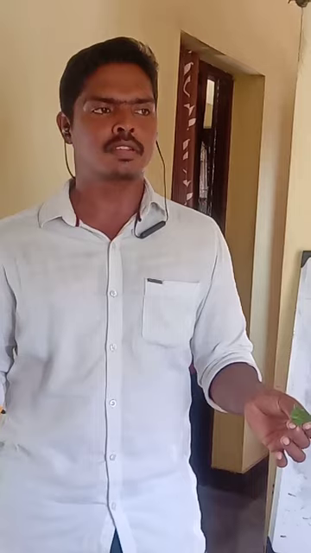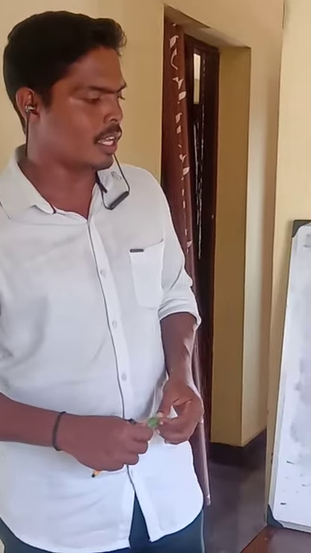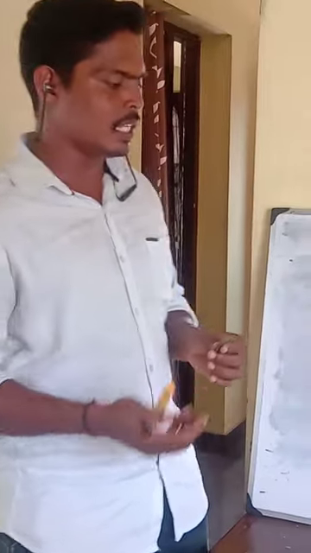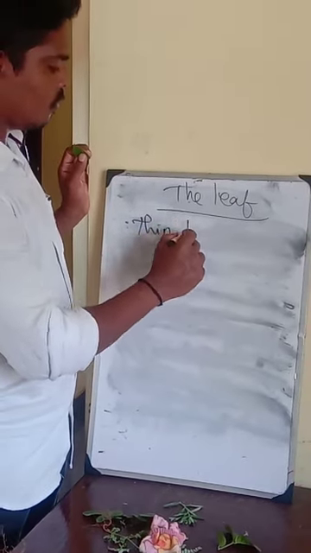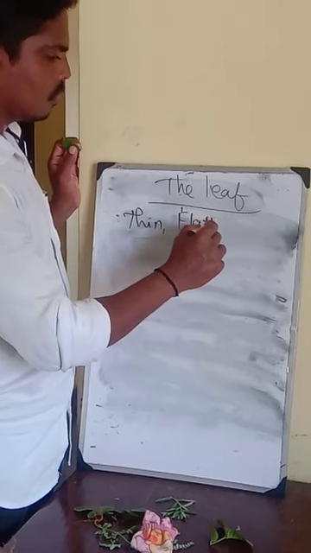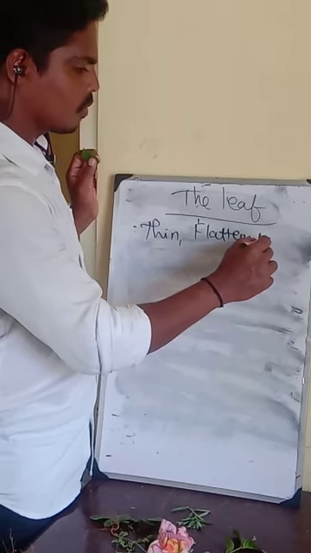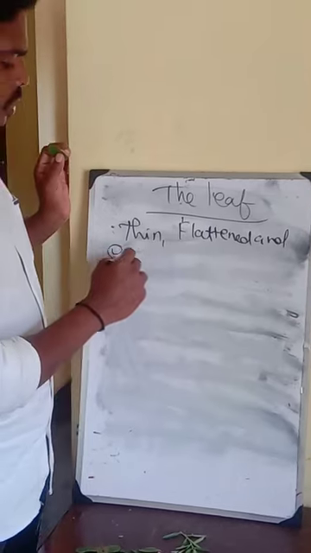But some leaves are not flattened, and they are sticky and full of water, etc. That is due to another adaptation. They have to store food because of less water, etc. It may be adapted, and as we go through the process, you will learn about it. So here the leaf is thin, flattened, and expanded.